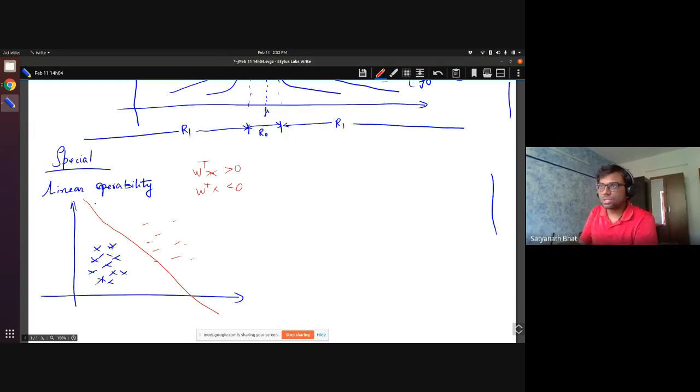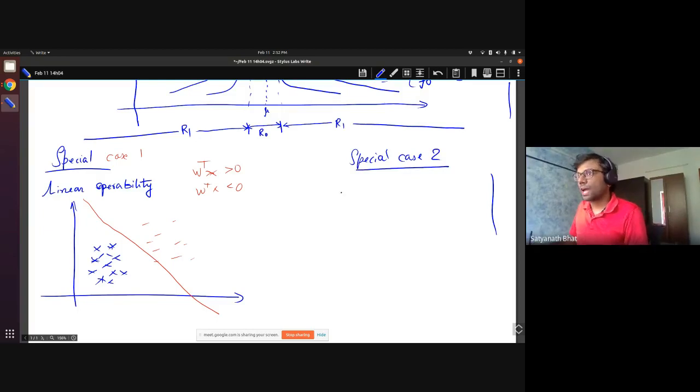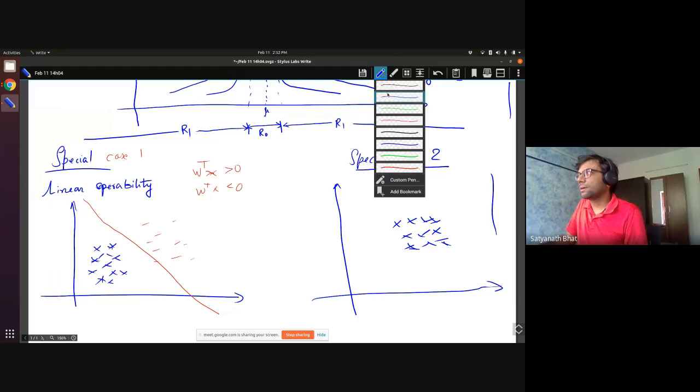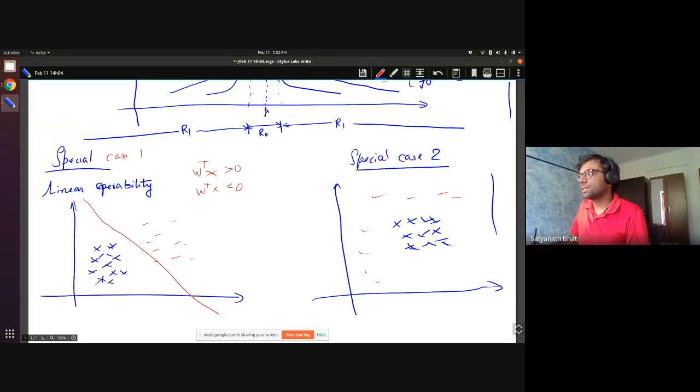Now in special case 2, let's see what is happening. What we have is something similar, but here there is a difference, and you have all these points around it. My classifier decision boundary is going to be a region like this.